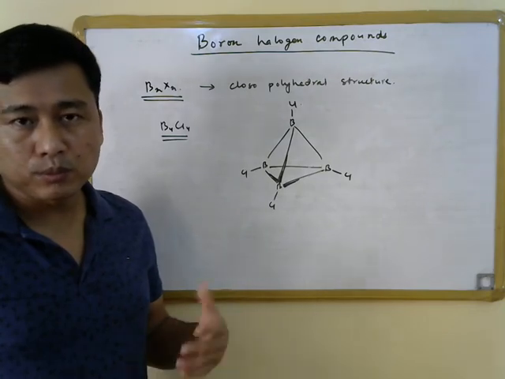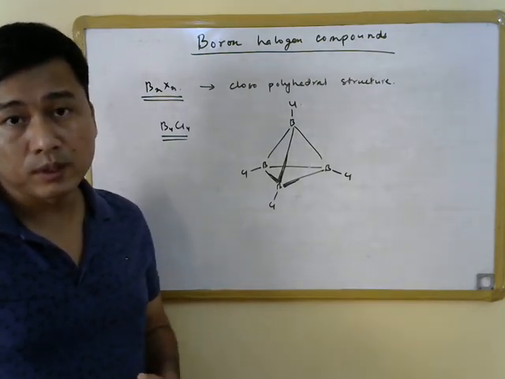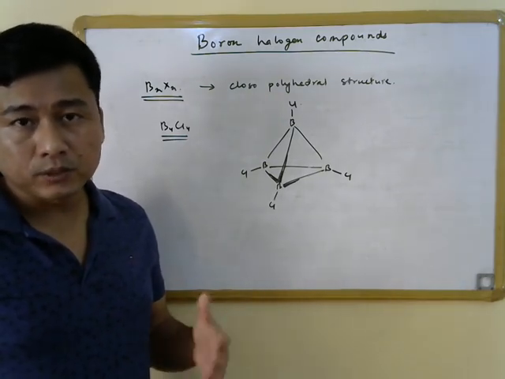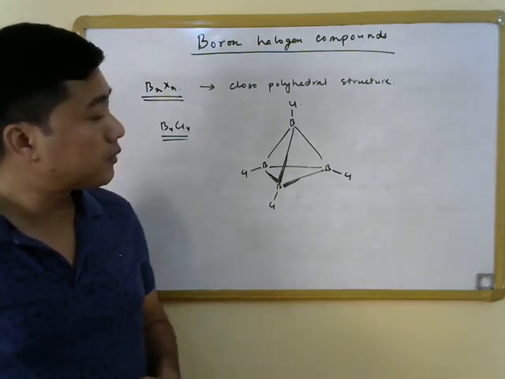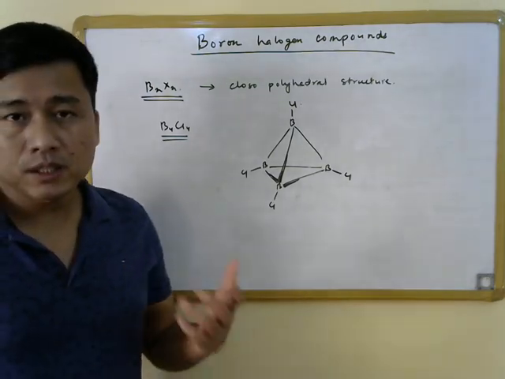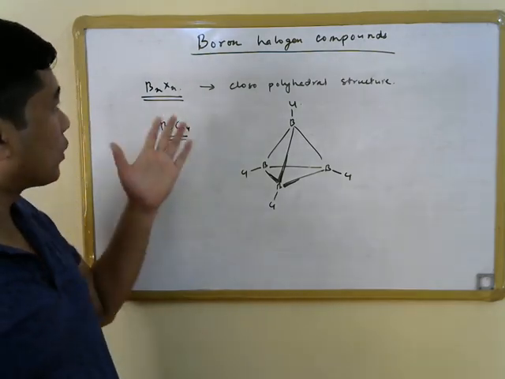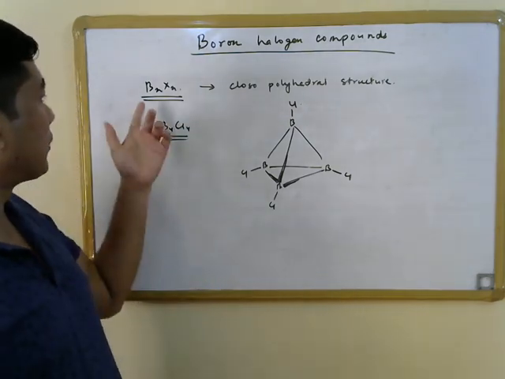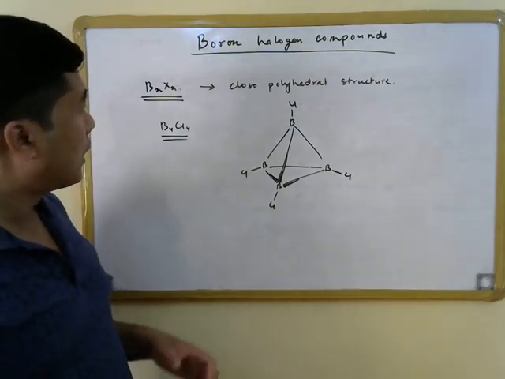some lower-valent boron halogen compounds for fluorine, boron fluorine compounds, are known, say for example B3F5 as well as B8F12. These two examples we have seen. And then apart from that, another class of boron halogen compounds which has a closo polyhedral structure, and the empirical formula for this type of compound is BnXn.